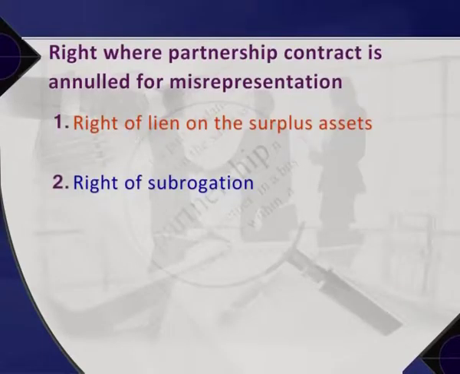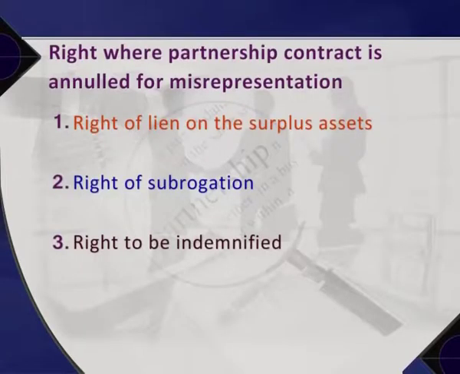Right of subrogation. When a partnership firm is forcibly dissolved due to fraud, the partnership creditors are entitled to receive repayment of the debts paid towards the firm.